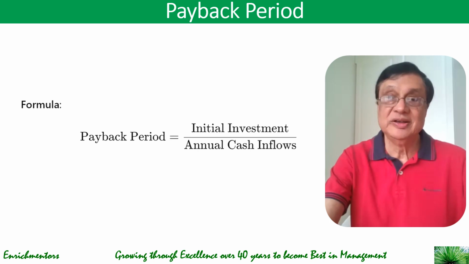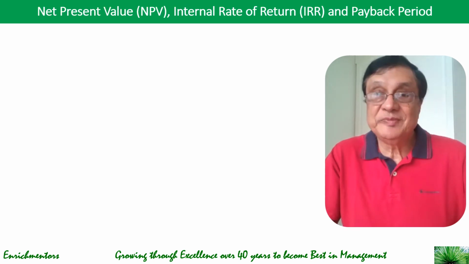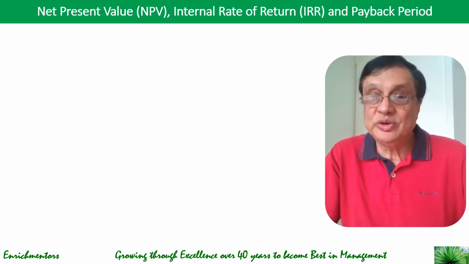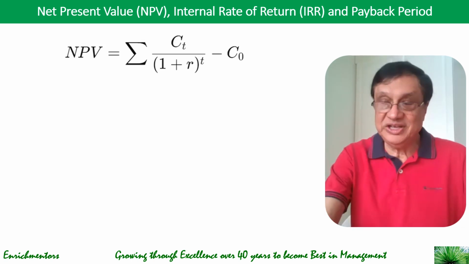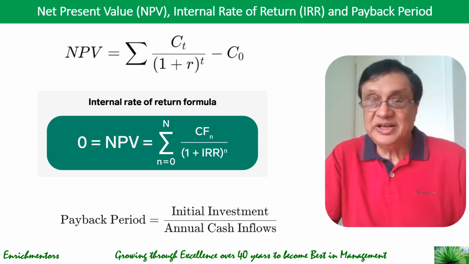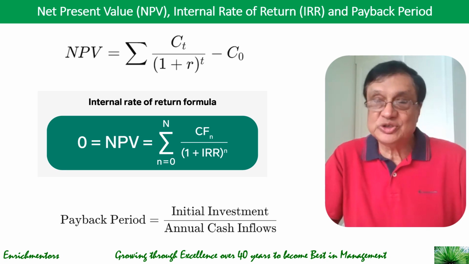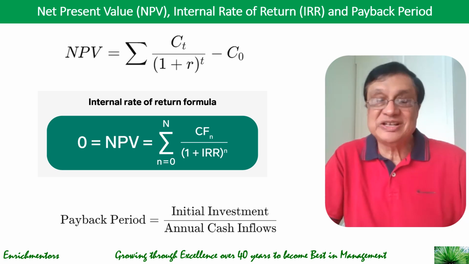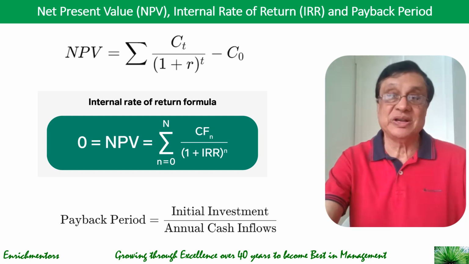So let's summarize here. How do these help you select the capital projects? NPV measures the dollar amount of value created or lost by a project. IRR measures the percentage return on investment, and payback period measures how quickly the initial investment is recovered. These techniques, as we have seen, help you as a business to make informed decisions by comparing the potential profitability and risk of various projects and prioritizing and doing your capital budgeting optimally.